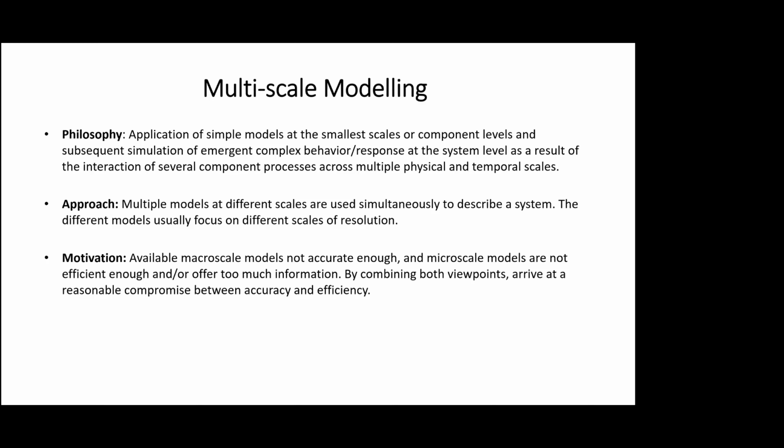It is that macro scale models, which basically homogenize, and use f_ck or E or Poisson ratio, are not accurate enough in some cases. And when you go to the micro level, they are not efficient enough. There's too much information, and too much work to be done to get some small piece of information. So we need to find ways to combine these two.